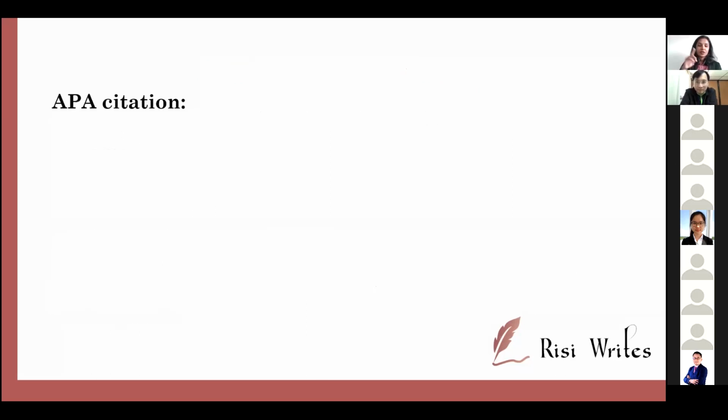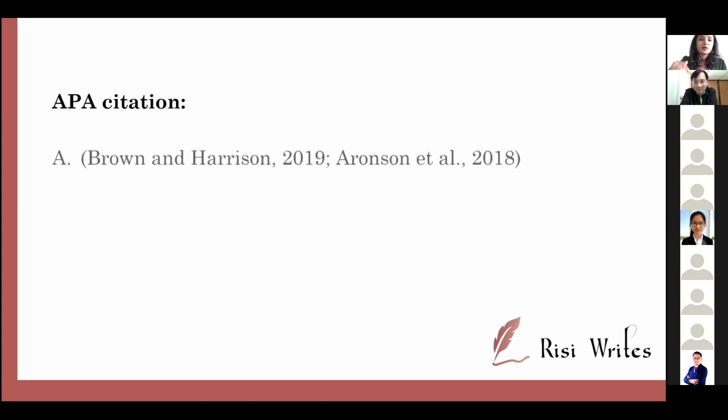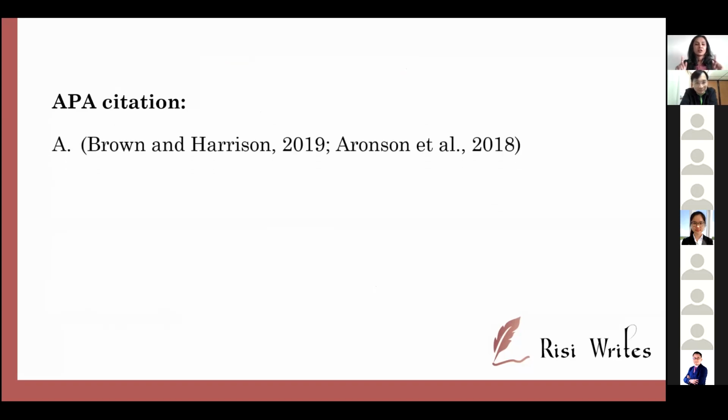Okay, so now let's do a little activity here. Now, is this citation correct? APA citation in text. So you can answer in the chat box.